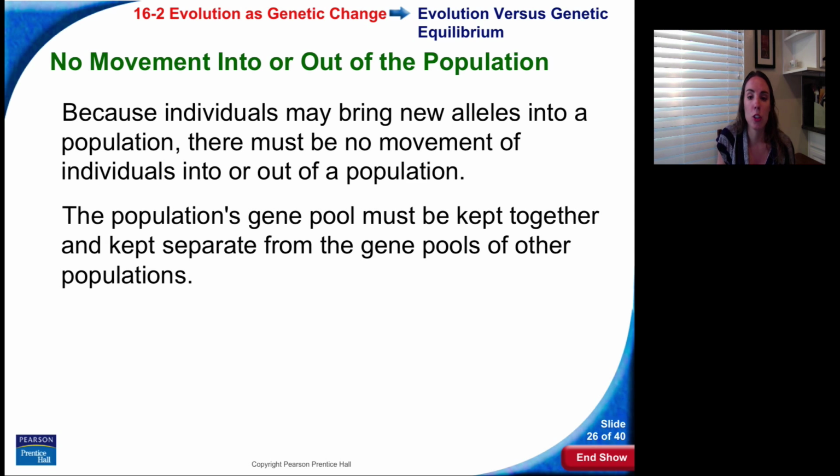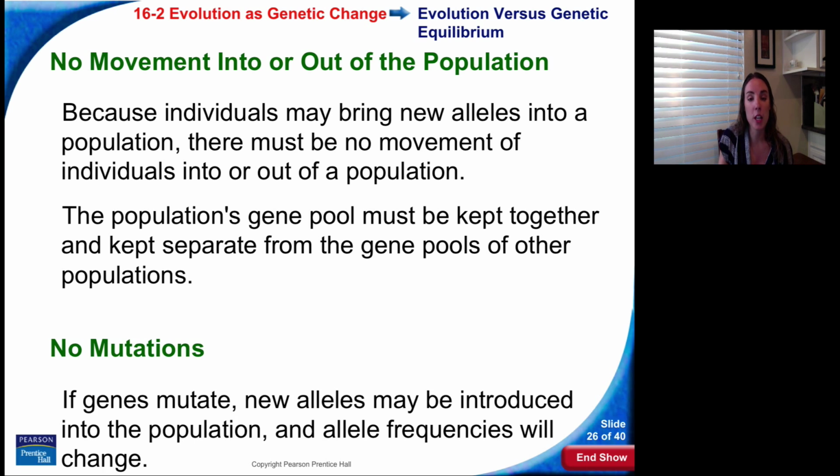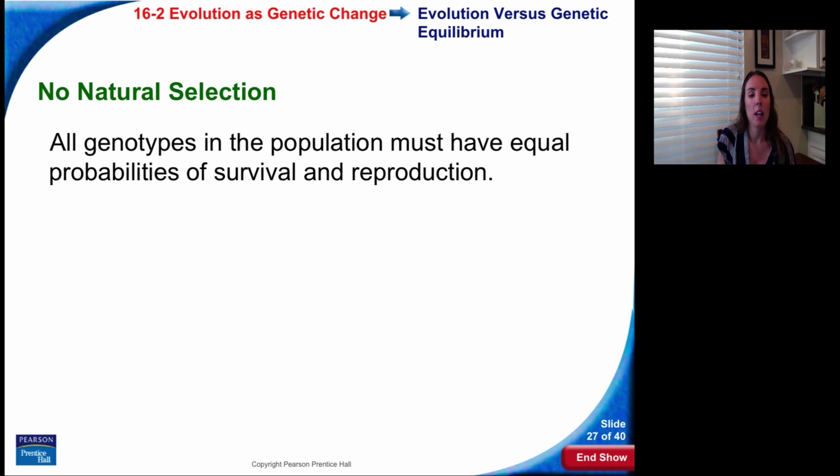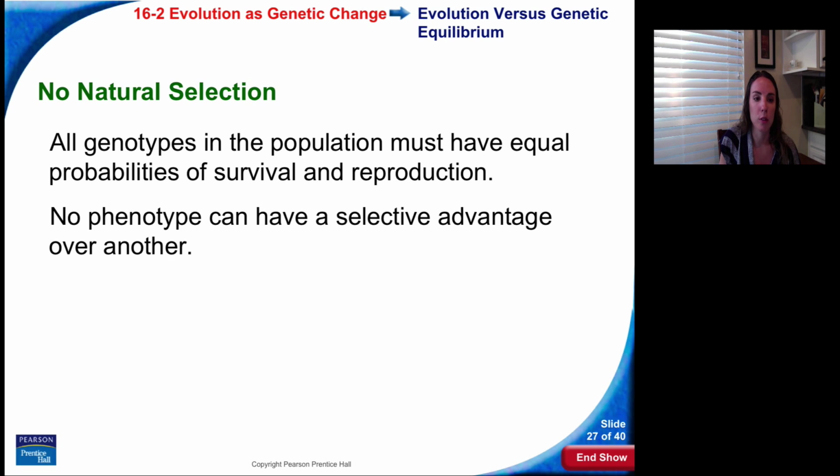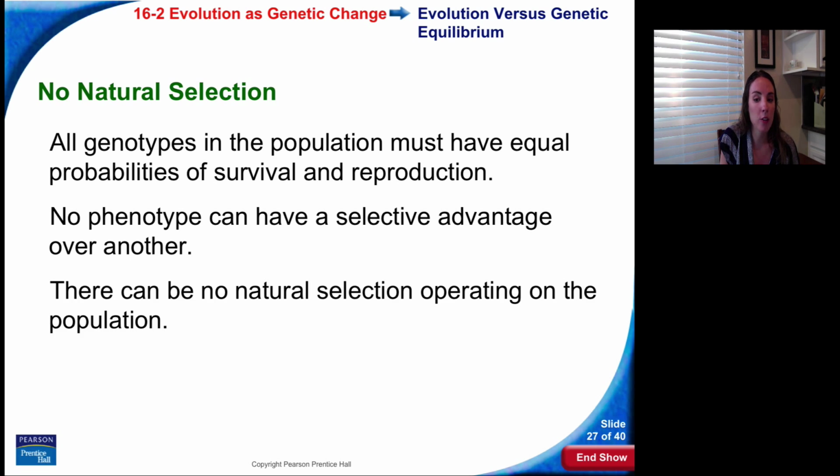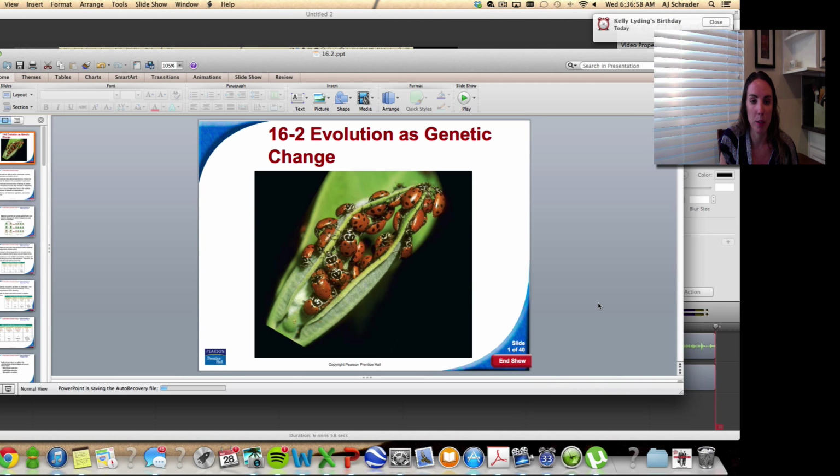The population's gene pool must be kept together and kept separate from the gene pools of other populations. There can also be no mutations, because if there's mutations, we get new alleles, allele frequencies change, etc. And no natural selection. All genotypes in the population must have an equal probability of survival and reproduction. Otherwise, you're going to see the allele frequency change. No phenotype can have a selective advantage over another. There can be no natural selection operating on the population.